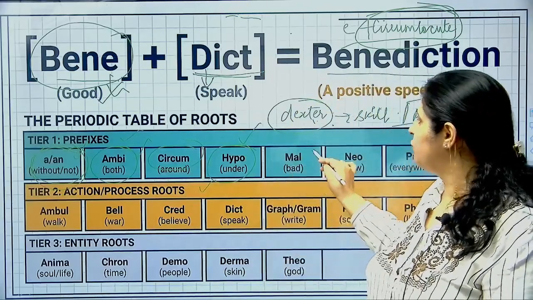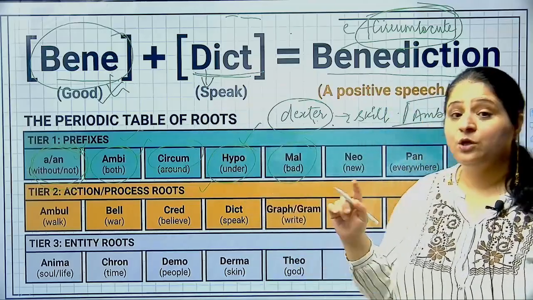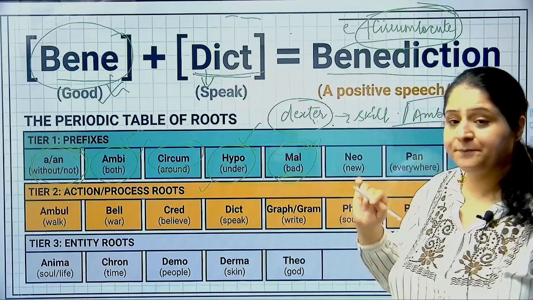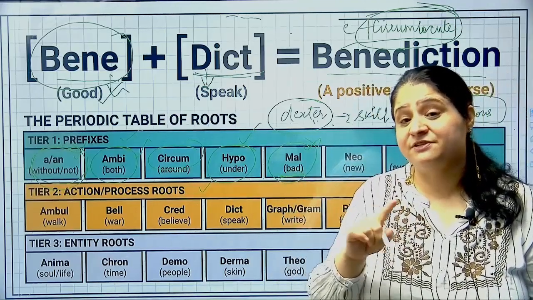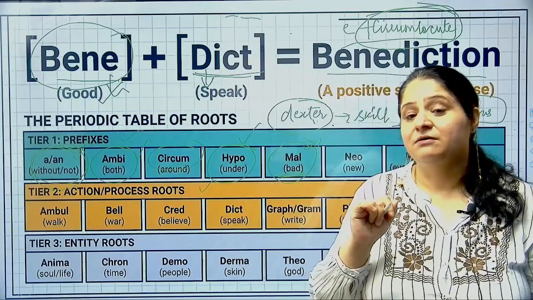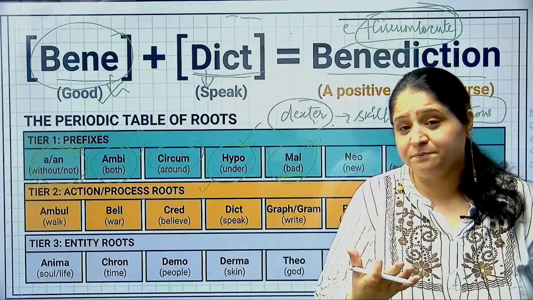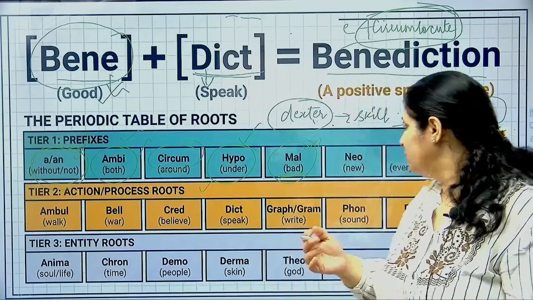So this is how you can figure out the meanings, and mal, I have already told you, when you say benediction, you can say malediction, you can say malnutrition. Mal as a prefix means something bad, right? So when you say malnutrition, when you say malfeasance, malfeasance means some wrongdoing. Making sense? When you say, as I said, malediction, that means you are speaking something wrong for the other person, right? So you are cursing him or her. ठीक है, clear हो रहा है बेटा?